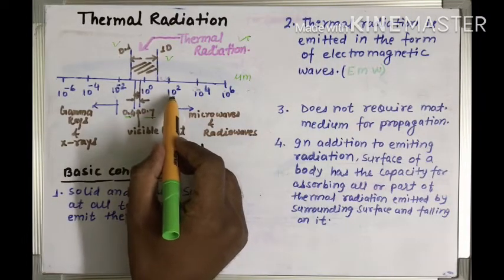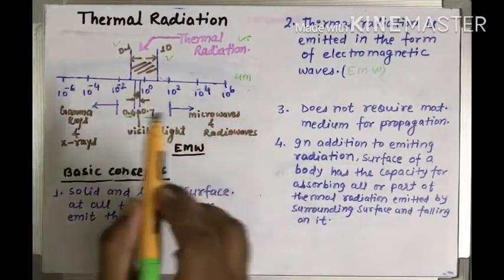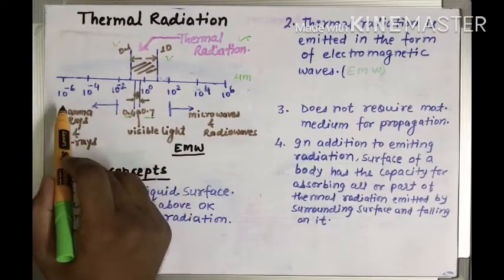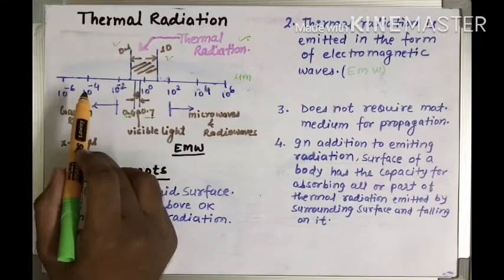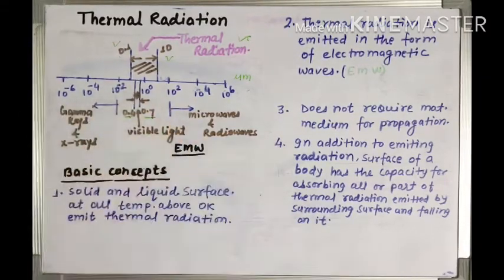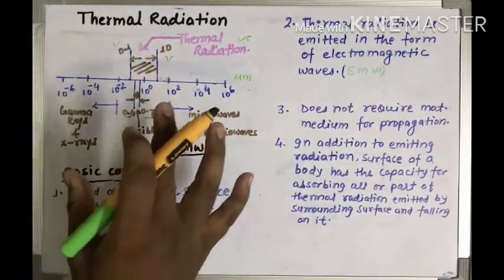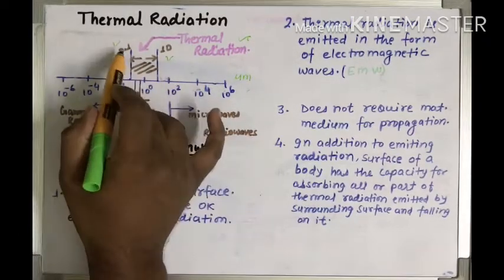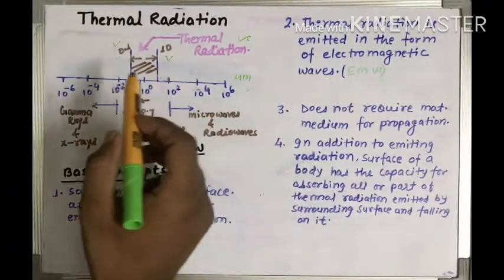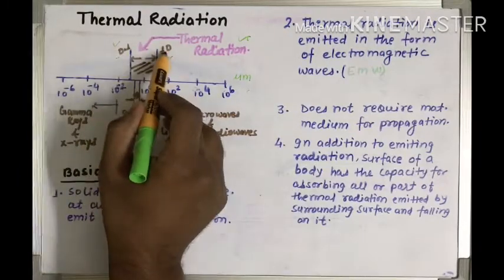Electromagnetic waves having wavelength more than 10 to the power 2 micrometer are considered as microwaves and radio waves, and the electromagnetic waves having wavelengths below 10 to the power minus 2 micrometer are known as gamma rays and X-rays. So from this diagram it is very clear that our concern is only with 0.1 to 10. We will focus our study on electromagnetic waves ranging from 0.1 to 10.